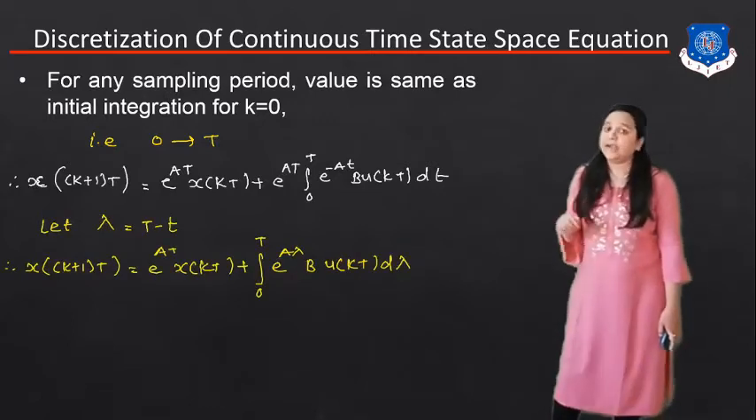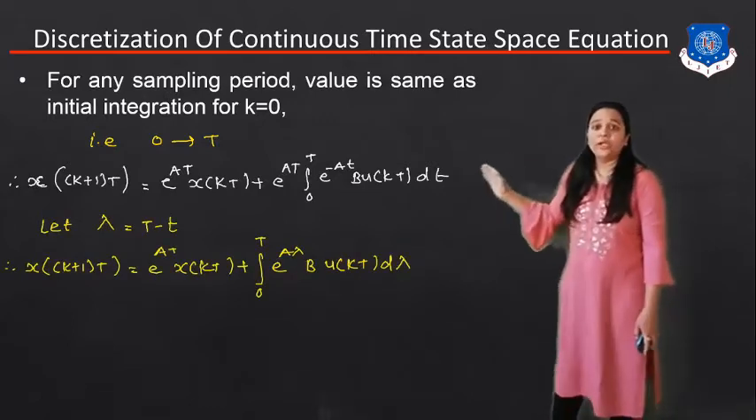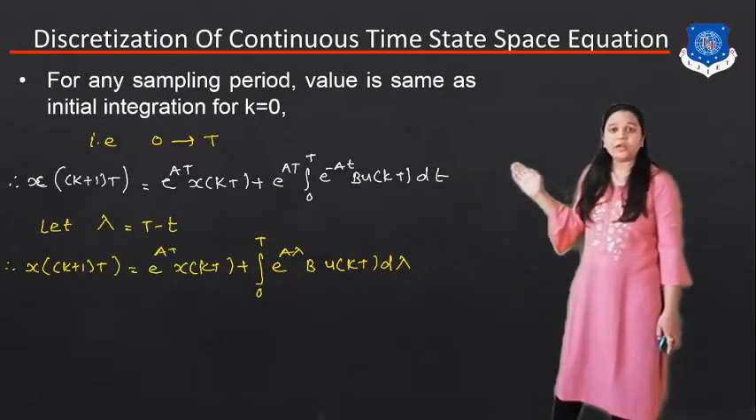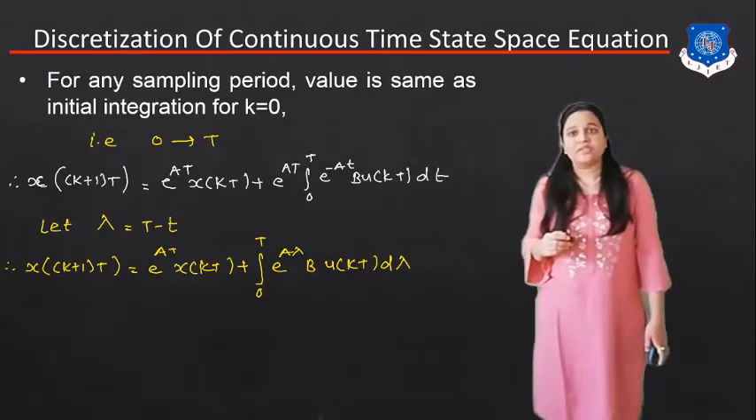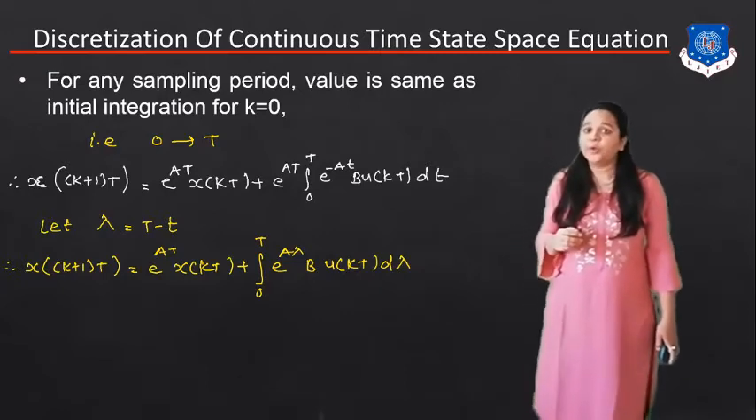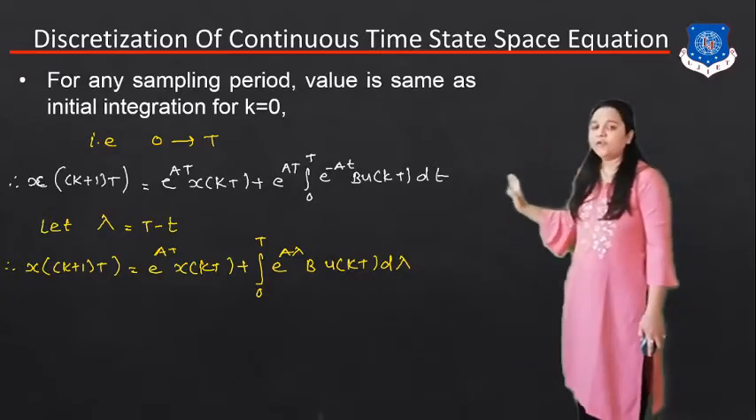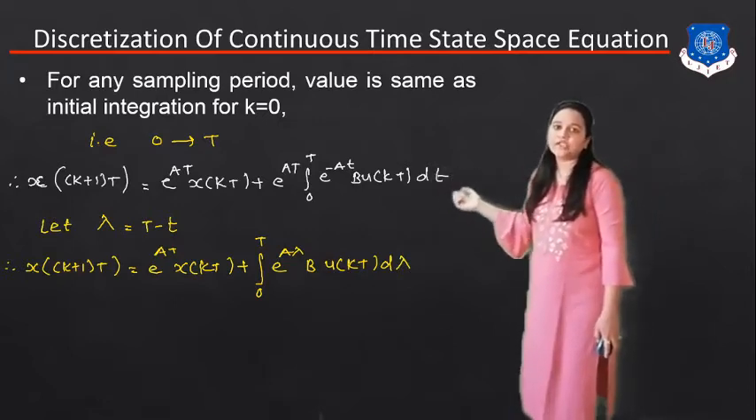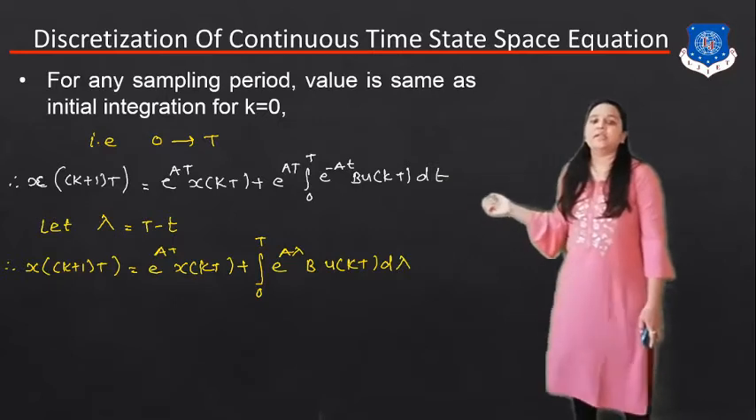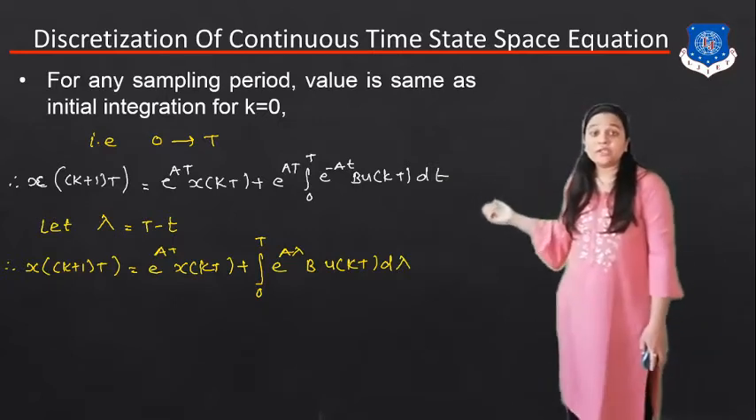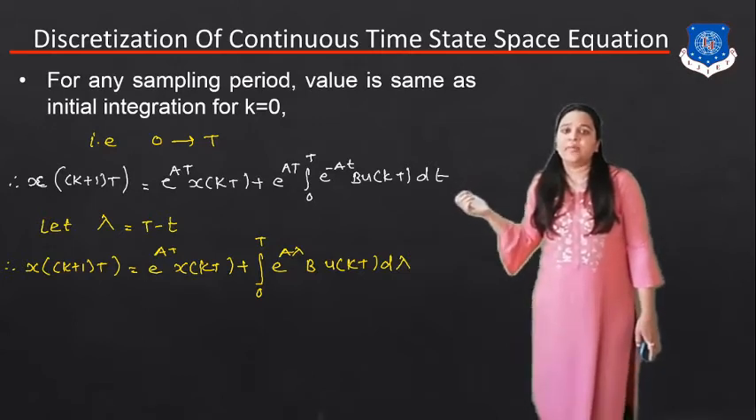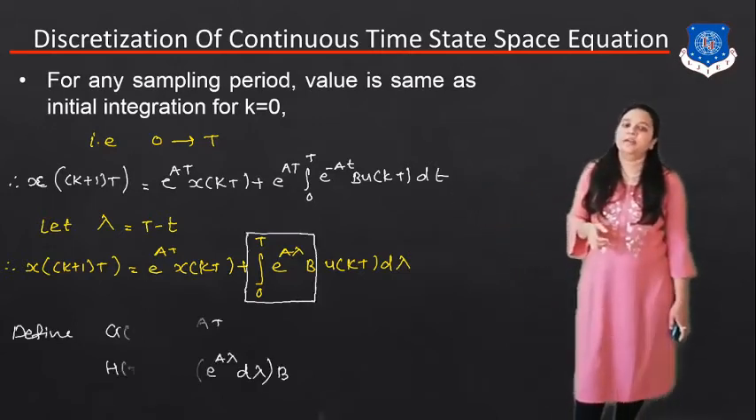Let lambda be equal to T minus t, because we have to convert this continuous time state equation into discretization form. So we can get x((k+1)T) equal to e^(AT) x(kT) plus the integration from 0 to T of e^(Aλ) B u(kT) dλ.